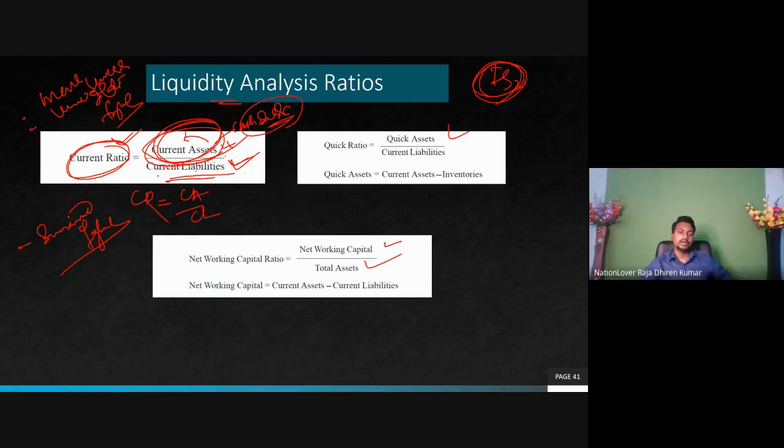That means what it suggests. For every ratio, I will explain the meaning of that ratio. If you just memorize all the ratios, you don't know their utilization.